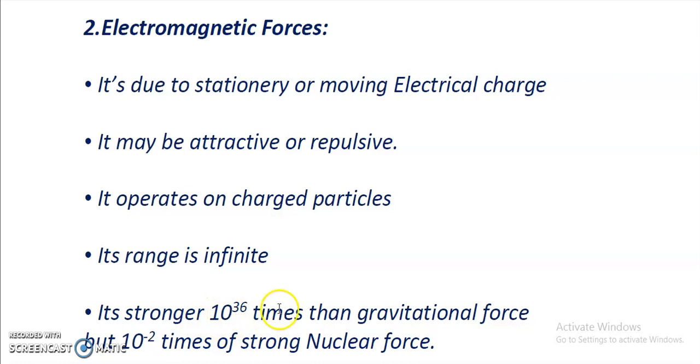Sorry, it's not written correctly over here, but this electromagnetic force is 10 to the power 36 times stronger than the gravitational force, but 10 to the power minus 2 times weaker than the strong nuclear force. Power is negative, so that's why it's weaker. Strong nuclear force is another fundamental force.